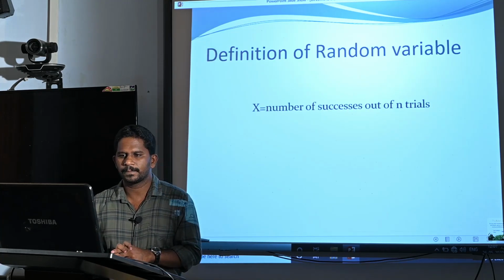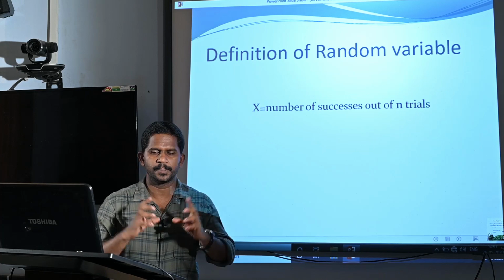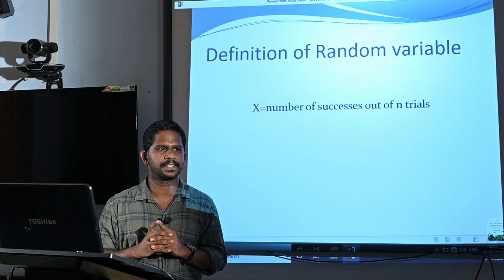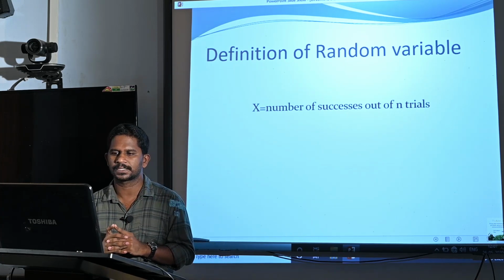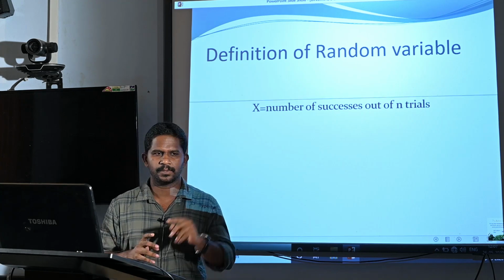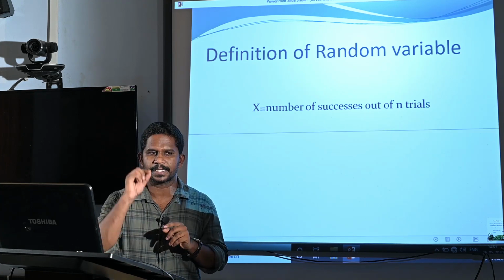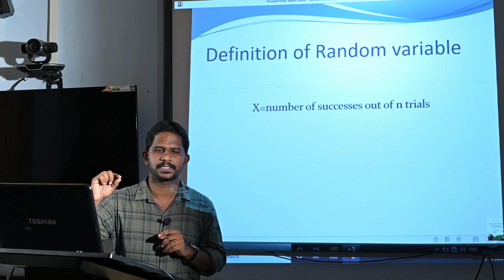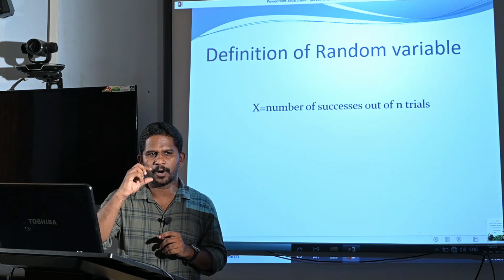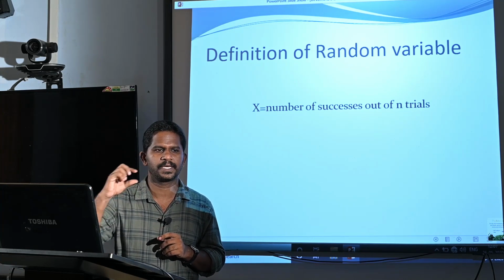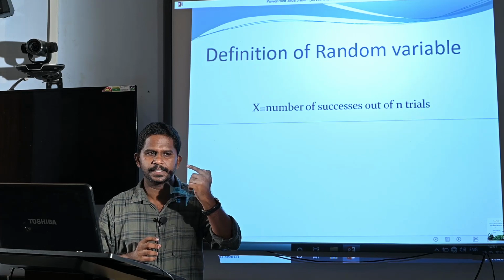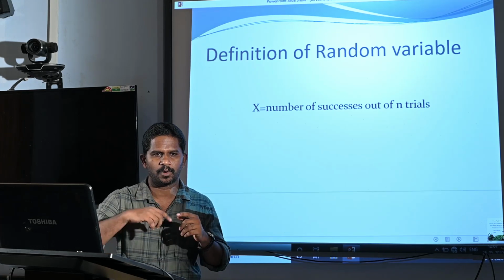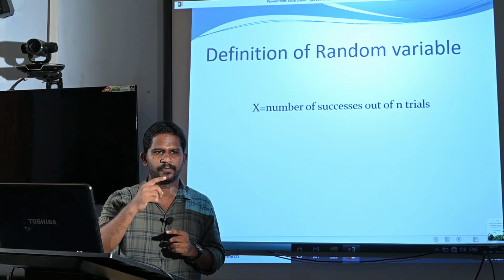Now in the binomial distribution our random variable is defined as x equal to the number of successes out of n trials. So how many successes can we expect? We can get 0 successes, that means all the outputs are failures.